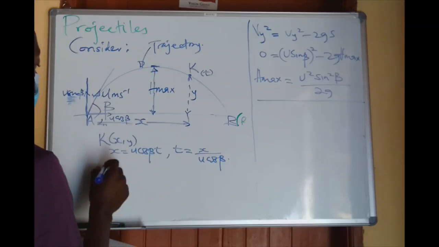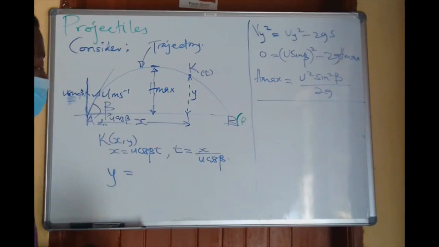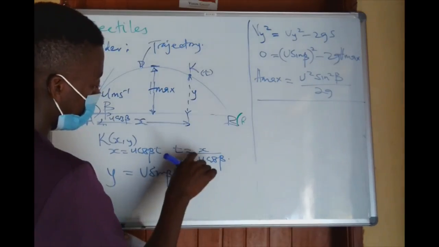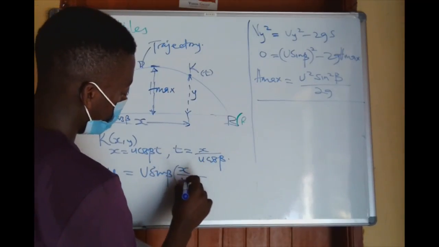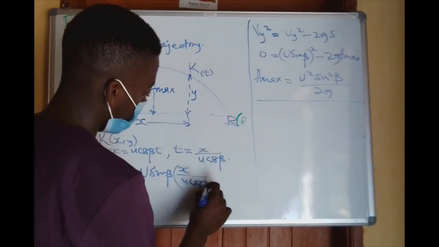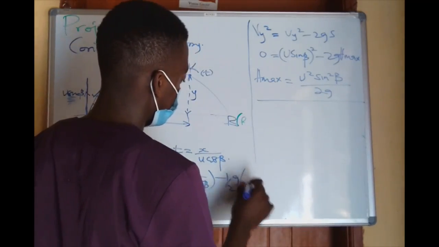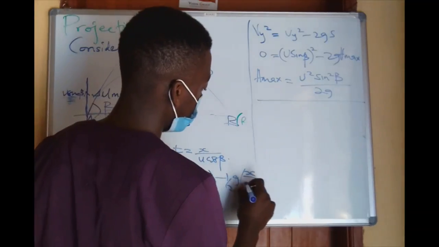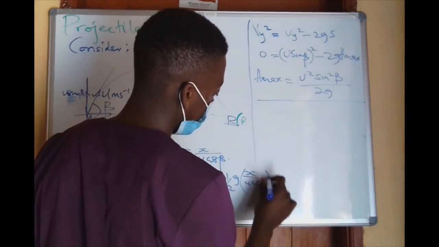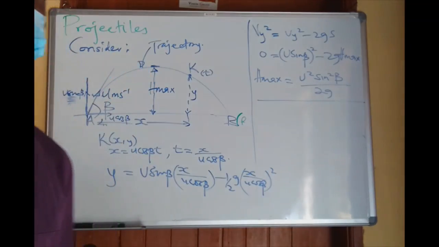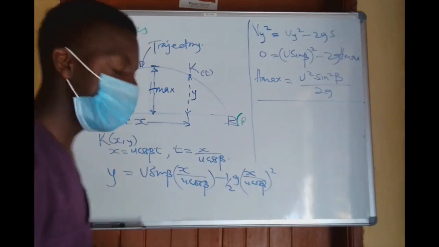To get the equation, I will apply y, which is u sine beta times the time, which is x over u cos beta, minus a half g times x over u cos beta, squared. Now the rest is mathematics, and you will express these things in the way you want.